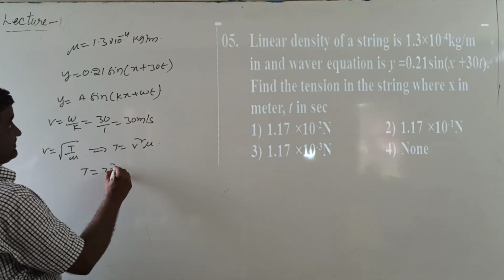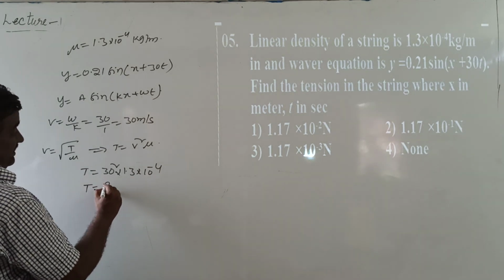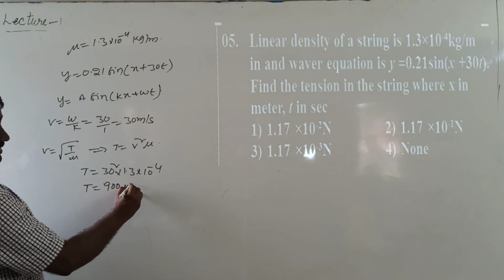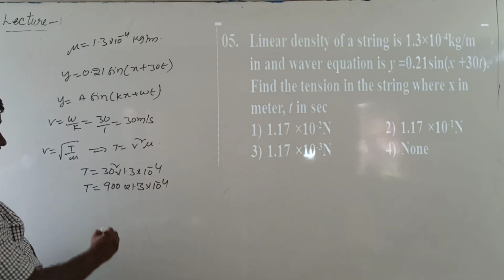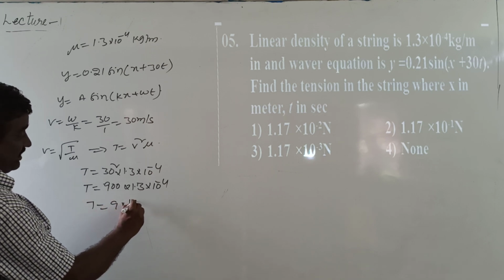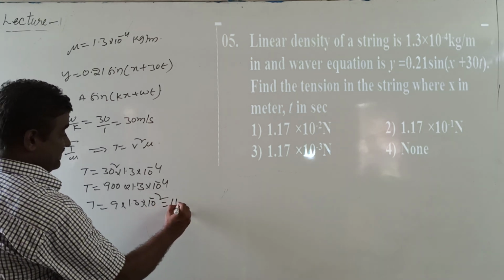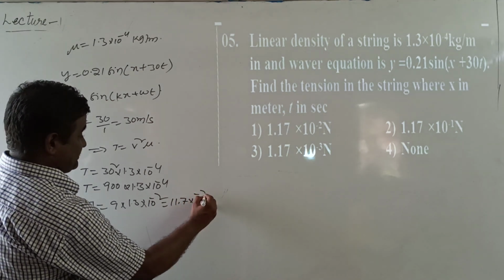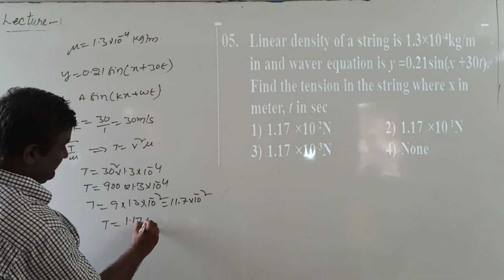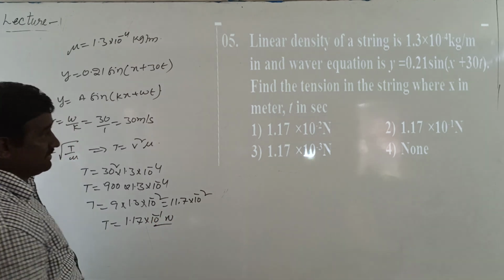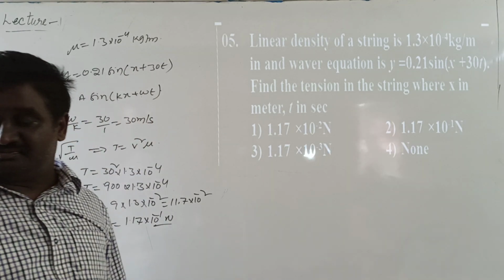Then T equal to 30 square into 1.3 into 10 power minus 4. 900 into 1.3 into 10 power minus 4, then T equal to 9 into 1.3 into 10 power minus 2, 11.7 into 10 power minus 2, then T equal to 1.17 into 10 power minus 1 Newton. So second option is correct.